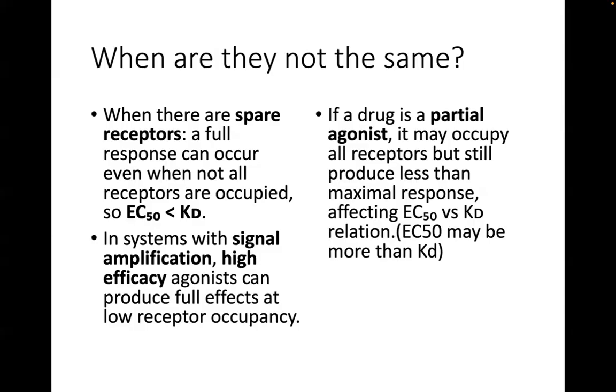No? So if the drug is only a partial agonist and not a full agonist, it may occupy all the receptors, but it still cannot produce the maximum response that can be produced by a full agonist. And therefore here, the EC50 may be much more. So for you to produce 50%, let alone a maximum effect, you will have to use more doses of the drug than is required to occupy 50% of the available receptors. So in this particular instance, the EC50 may be more than the KD.